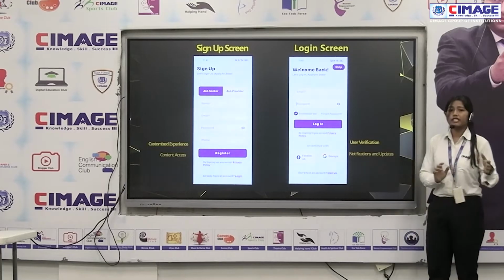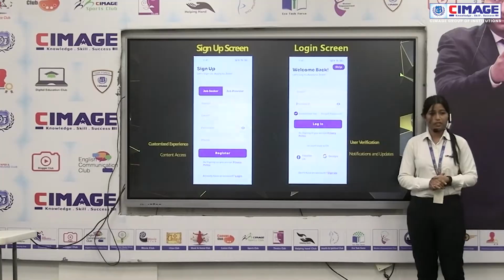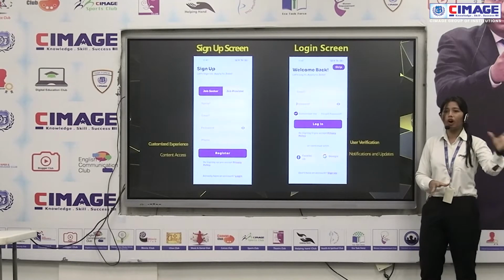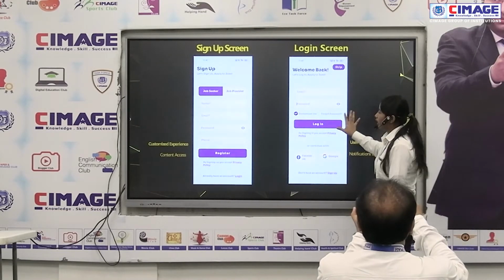Yeah. Before using any app, what should we do? First, we have to sign up or log in, because by signing up we get more functionality. We access all the content of the particular app. So this is the sign up screen and this is the login screen.